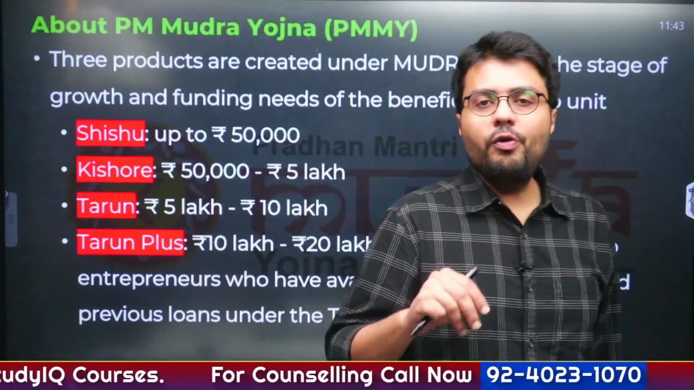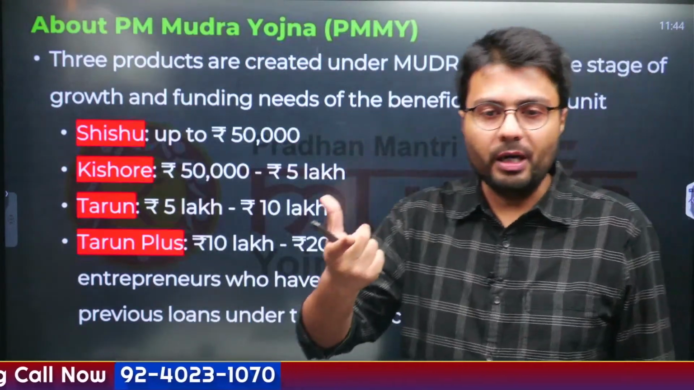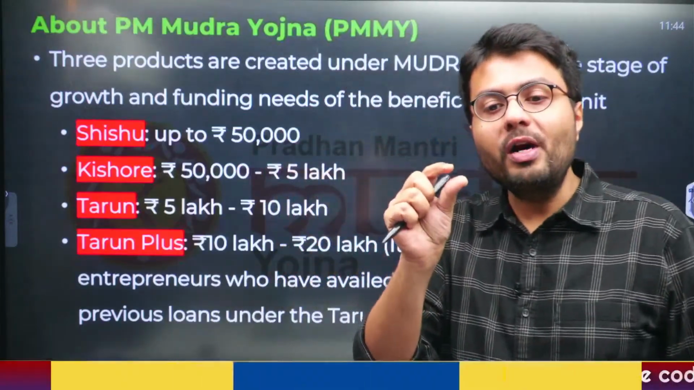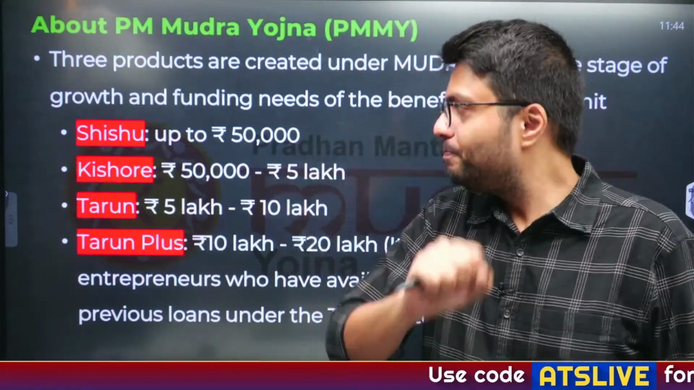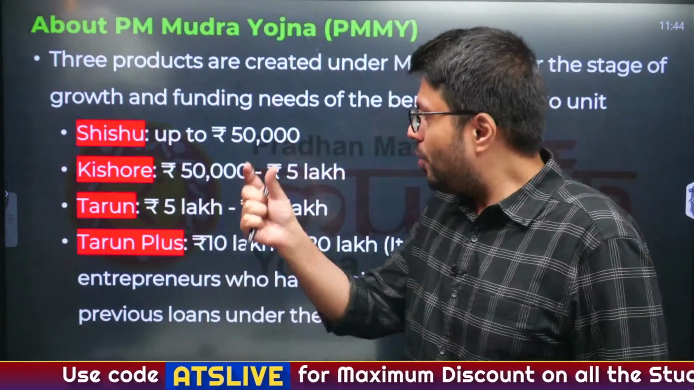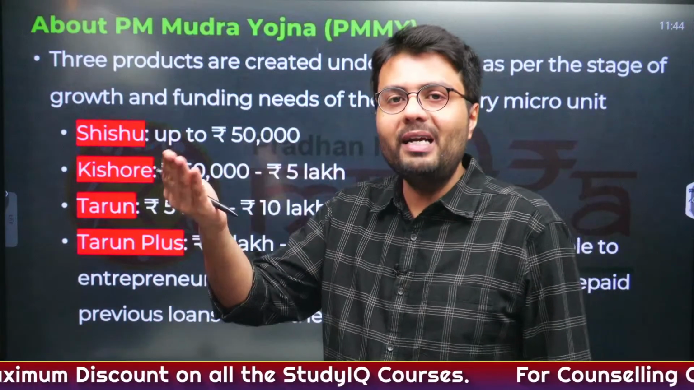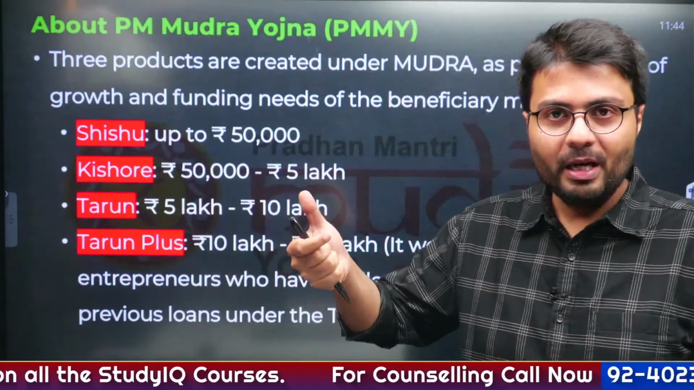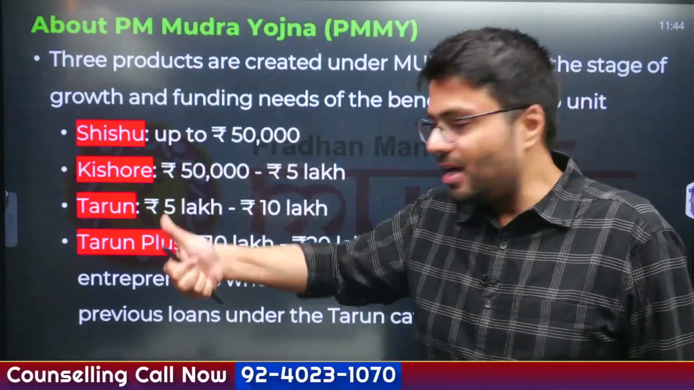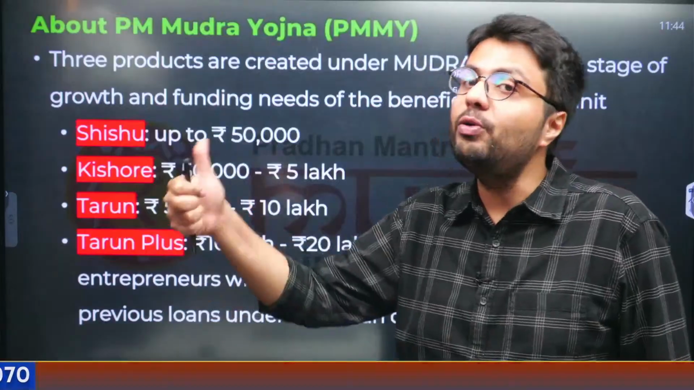Now the categories of loan are also provided under different headings. You can understand the names are very relatable. If you want small loans, loans up to 50,000 rupees, those loans are called Shishu loans. Shishu is what? A child. Similarly, a teenager in Hindi is called Kishore. So this moderate amount of loans, from 50,000 to 5 lakhs, falls under the Kishore category. And Tarun means adult. So the loans that you get here are larger amounts, from 5 lakh to 10 lakhs.